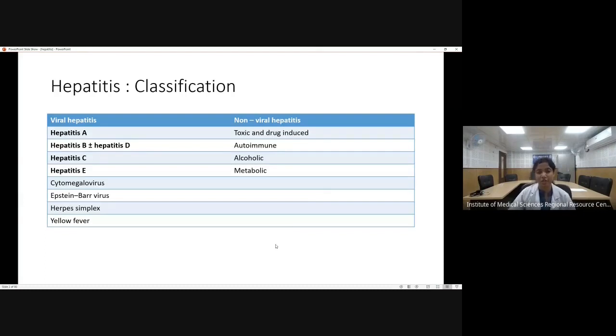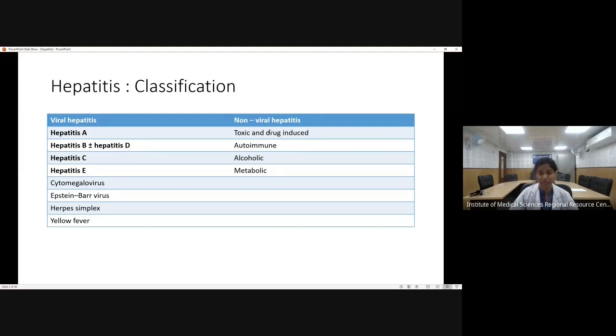So the classification of hepatitis: it can be either viral hepatitis or non-viral hepatitis. The viral hepatitis are more commonly studied, which includes hepatitis A, B, C, D, E. Besides these viruses, the less common ones, which are not purely hepatotropic viruses, are the cytomegalovirus, Epstein-Barr virus, herpes simplex, and the yellow fever.